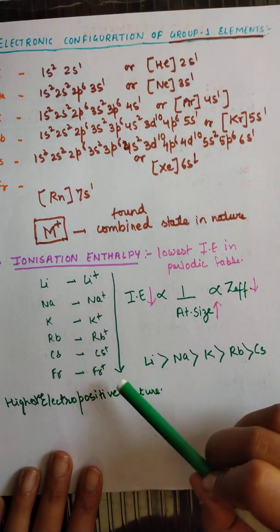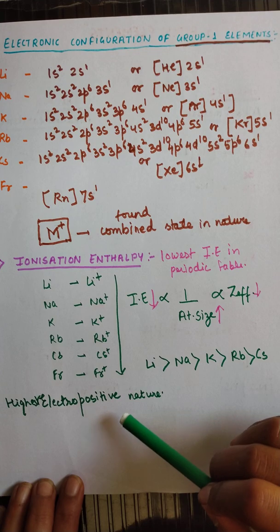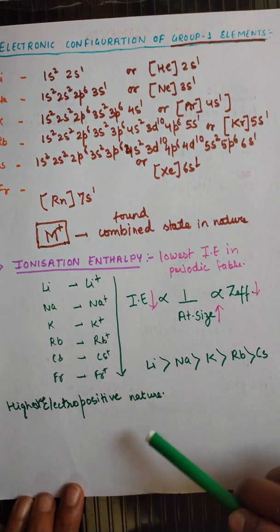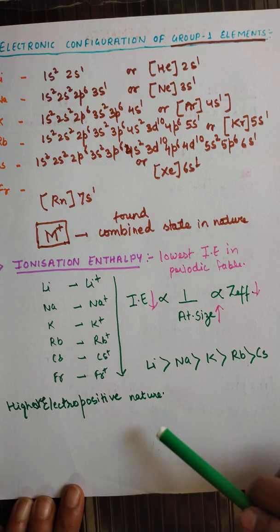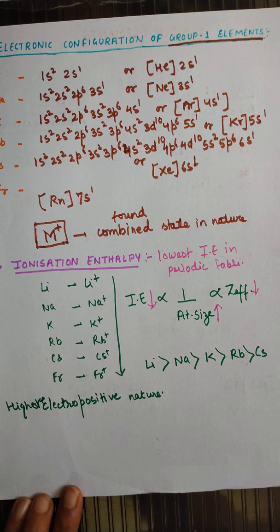Due to their largest size, they have the highest electropositive nature because they can release the electron very easily and form the monovalent ion very easily. So this is all about the ionization enthalpy. Now students, next one is hydration energy.